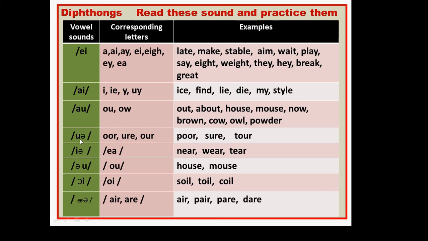See, then U and together. See, double O R, U R E, O-U-R, the corresponding letters. Now you can pronounce these words: poor, sure, tour.